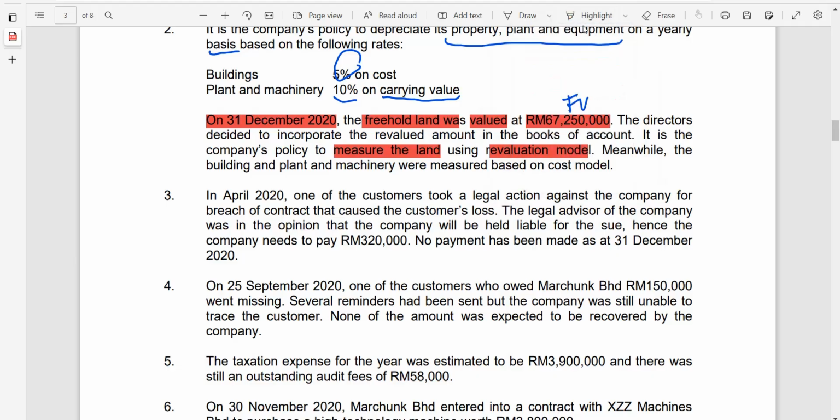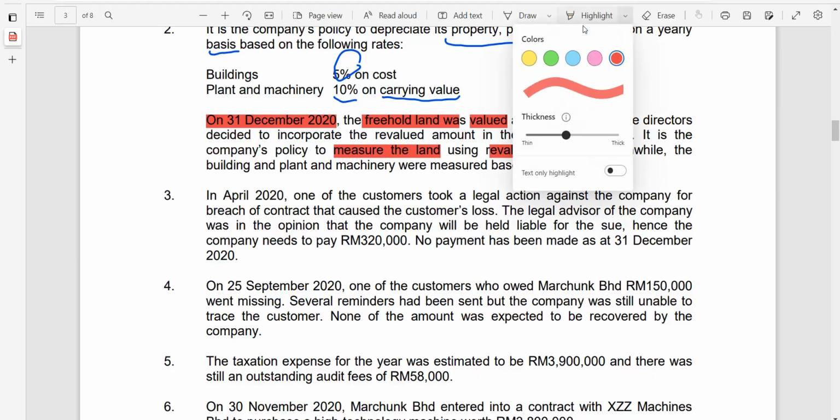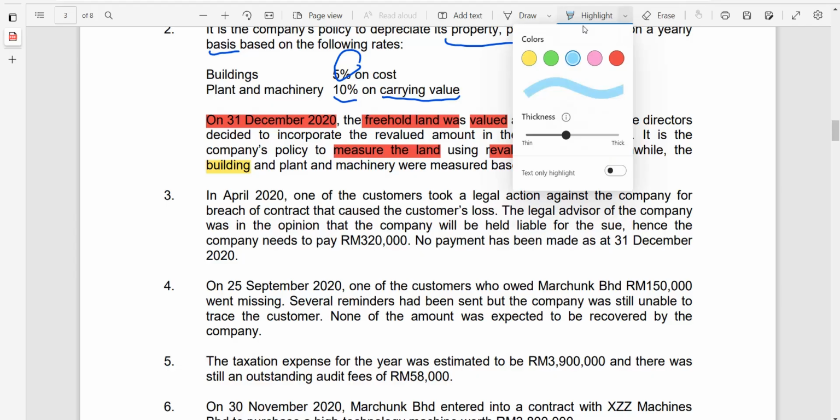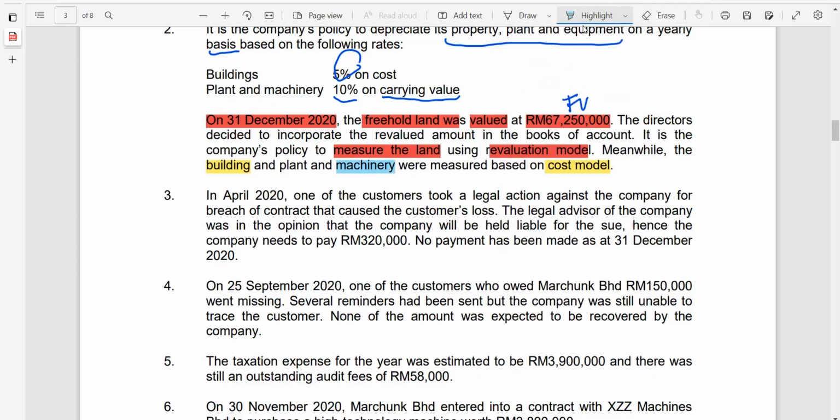Meanwhile, you are also being informed that the item building was measured on cost model. The machinery was also measured on cost model. So these two items are on cost model. So be careful with that in case there are any acquisition of building or disposal of building, acquisition of machinery or disposal of machinery.